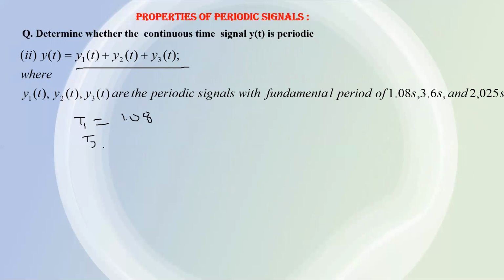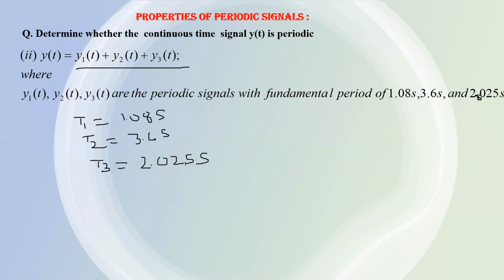T2 is 3.6 seconds, and T3 is 2.025 seconds.